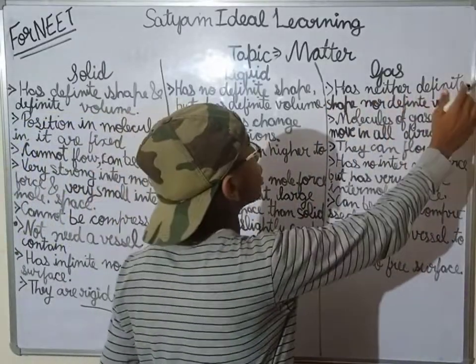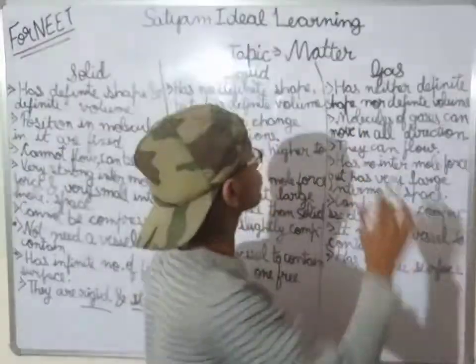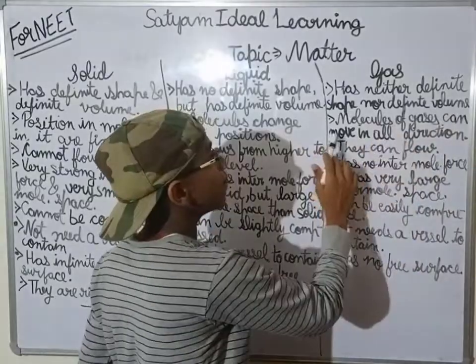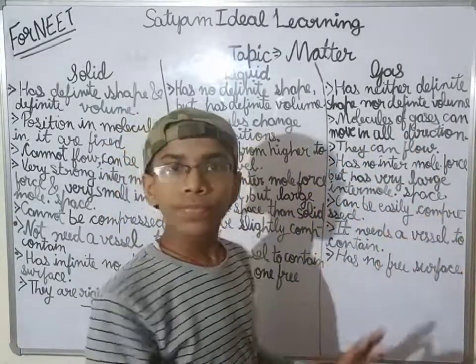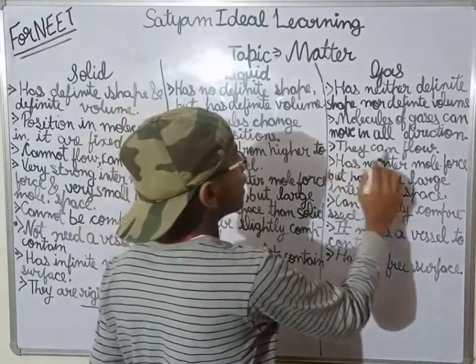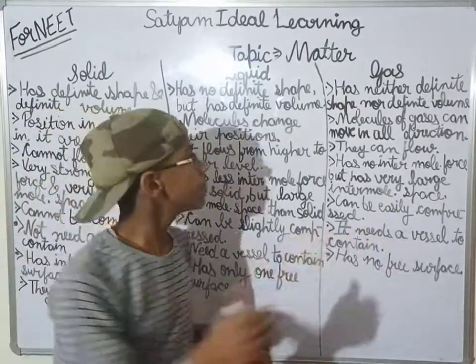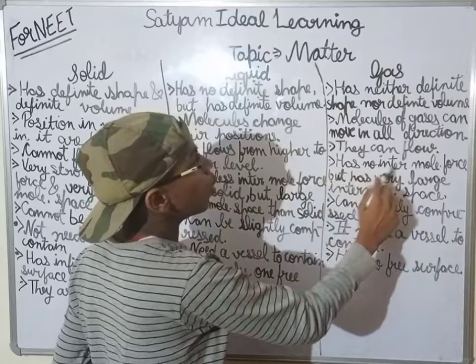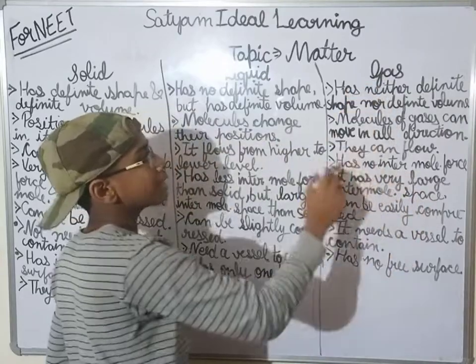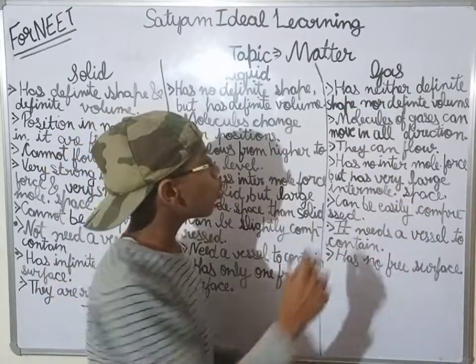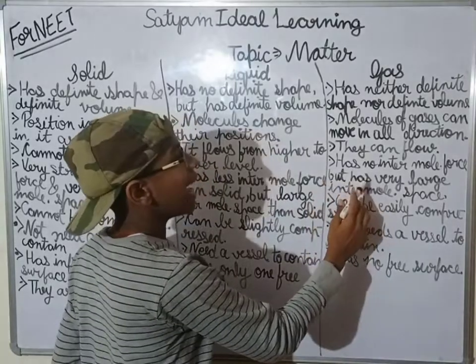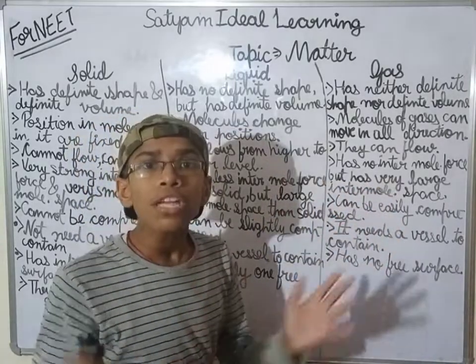So they have neither definite shape nor definite volume. Molecules of gases can move in all directions. Clear? They can flow also, in all directions. Gas has almost no intermolecular force of attraction, but has very large intermolecular space.